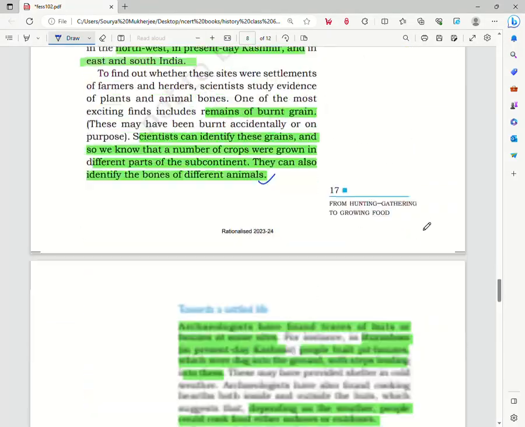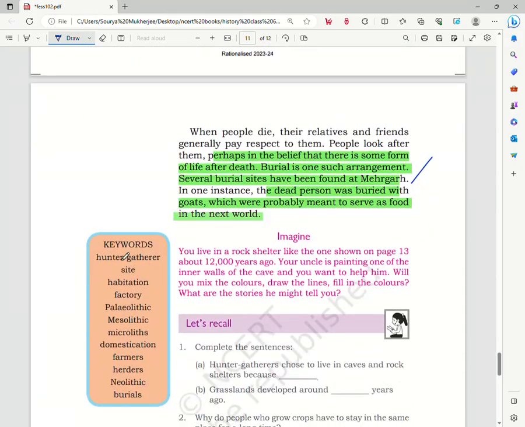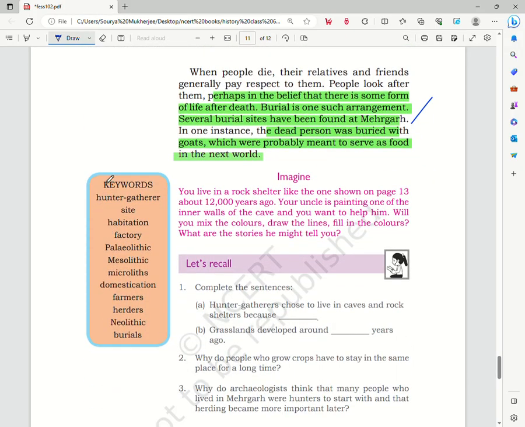So this is the second chapter of the NCERT. We will look at some of the keywords. Hunter-gatherer: the people who used to move from one place to another in search of food. The sites are the archaeological sites. The habitation is the place where people live. A factory is a workshop where tools are made.